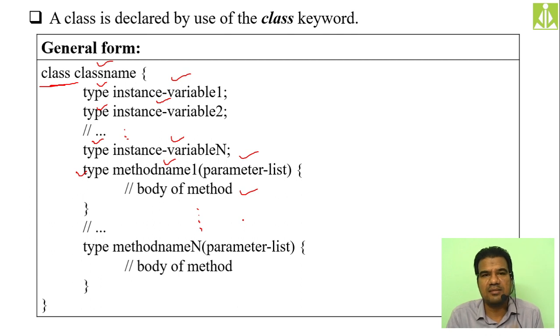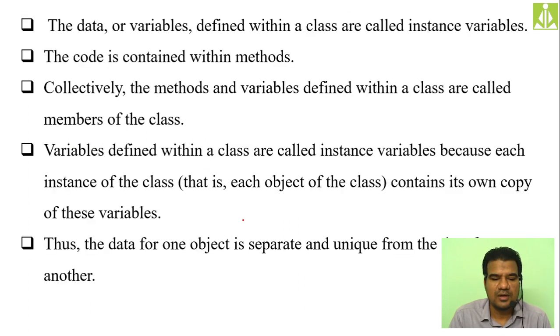So this is the general form of a class. Class followed by the class name, open the curly bracket, declare all the instance variables first, then do the declaration of methods. Do the declaration, definition, everything inside the class itself. Don't leave something that you want to do after the class, because there is nothing after the class inside Java, unlike C++. Inside C++, it is completely allowed to do the member function declaration inside the class and write the definition outside the class, but over here it is not possible. All that explanation I have given over here.